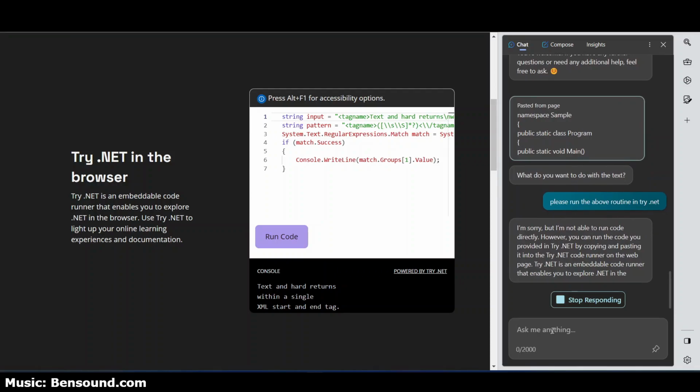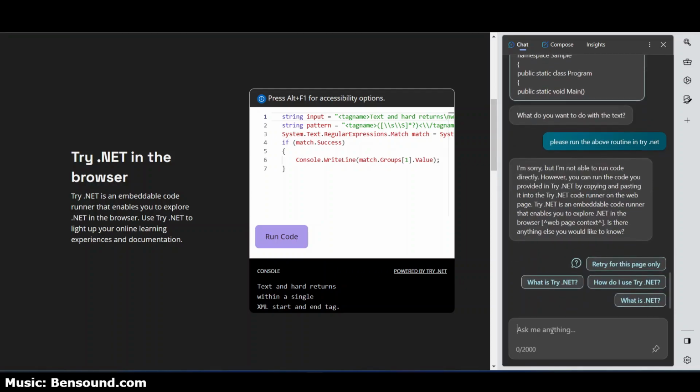Oh, okay. There you go. So at least it said it couldn't do it, which is interesting. But of course it can refer me back to Try.net to run it. So I was able to run it. It is successful. It's a legitimate regex to allow for processing of this, and I'm going to go with it. Another very interesting test. Thanks.